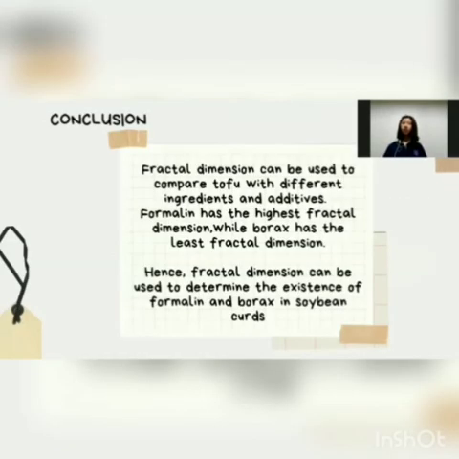In conclusion, the fractal dimension can be used to compare tofu that has different ingredients and additives, in this case, borax and formalin. From our experiment, we figured out that formalin has the highest fractal dimension of all. Meanwhile, borax has the least fractal dimension in this experiment. Hence, the fractal dimension can be used to determine the existence of formalin and borax in soybean curds.